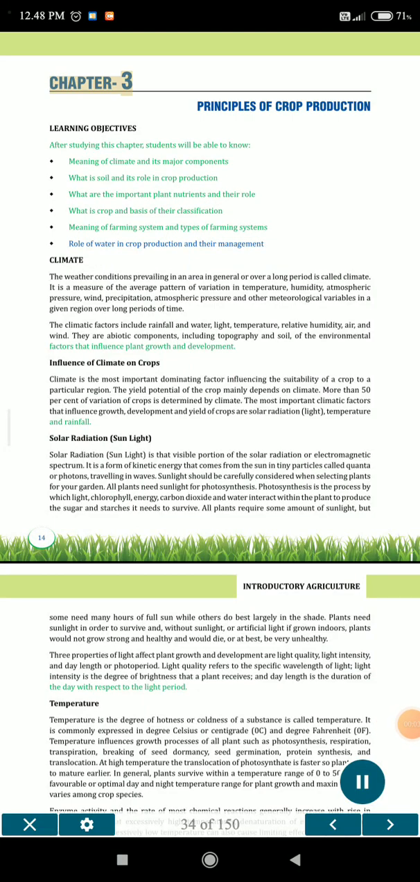Chapter 3. Principles of crop production. Learning objectives. After studying this chapter, students will be able to know the meaning of climate and its major components. What is soil and its role in crop production?